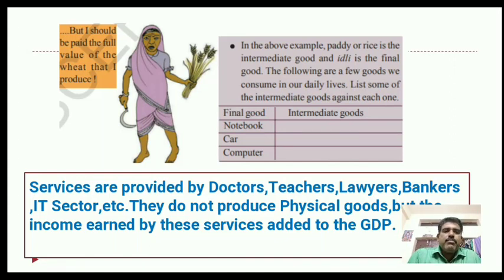Services are provided by doctors, teachers, lawyers, bankers, and the IT sector. They do not produce physical goods, but the income earned by these services is added to the GDP. So in the service sector, no tangible goods are produced by the service providers, but that amount also we should take. Okay, in the last lesson we discussed the GDP. For GDP we take the final actual cost of final goods or services.